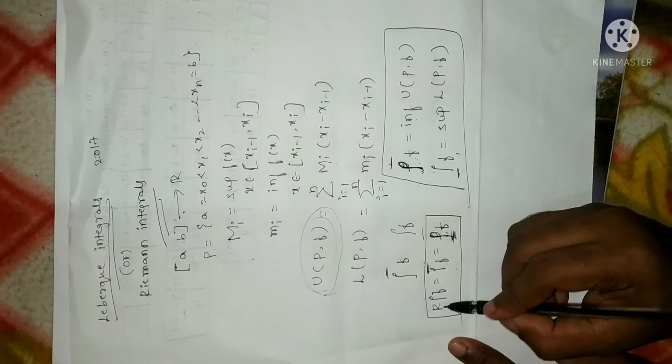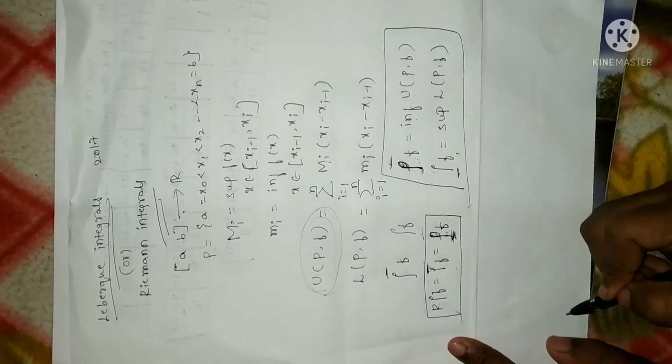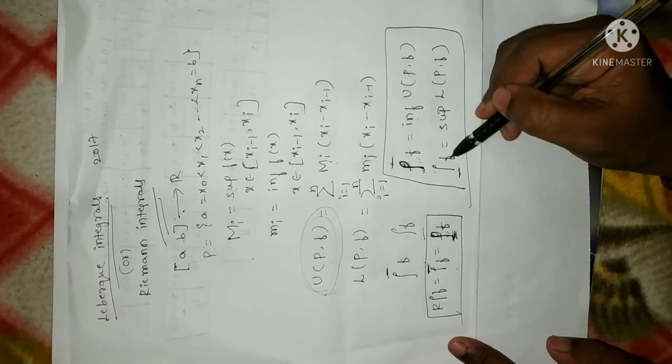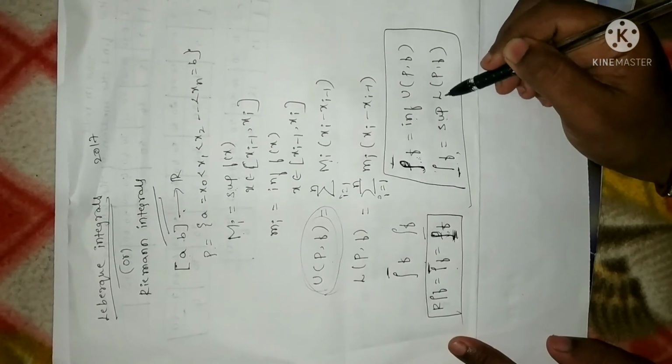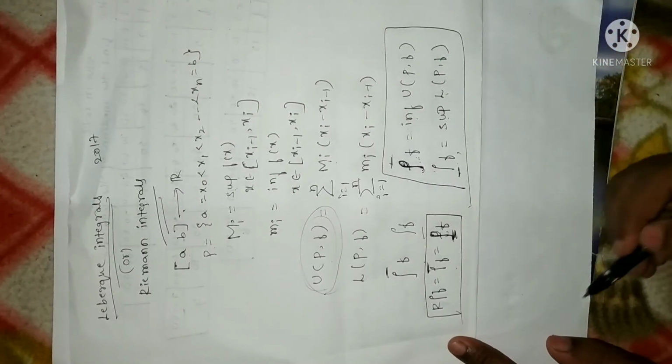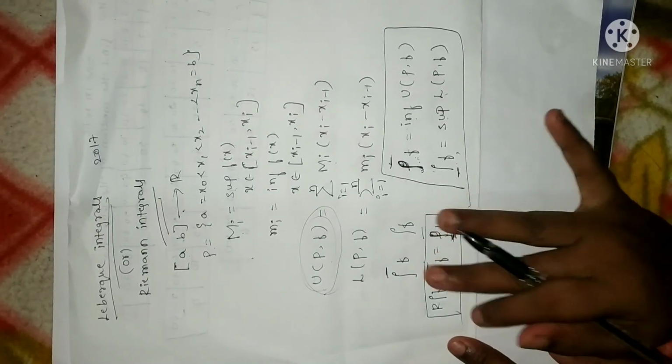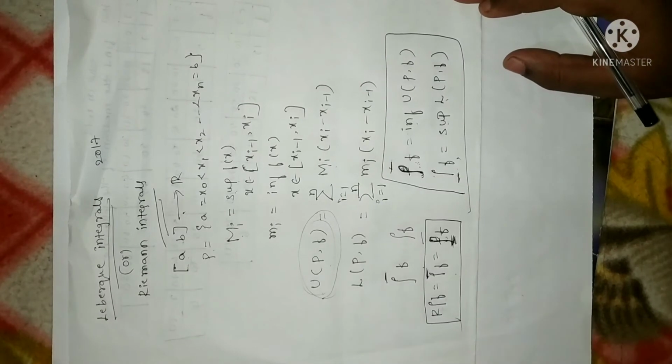So it is denoted by the Riemann integral of a function f. The upper Riemann integral is the infimum of upper bounds, the lower Riemann integral is the supremum of lower bounds. If both are equal, we can say the given function is Riemann integrable or Lebesgue integrable. So this is the meaning of a Lebesgue integrable function.